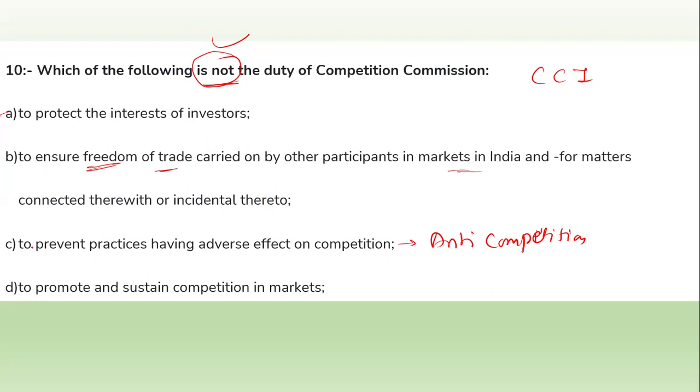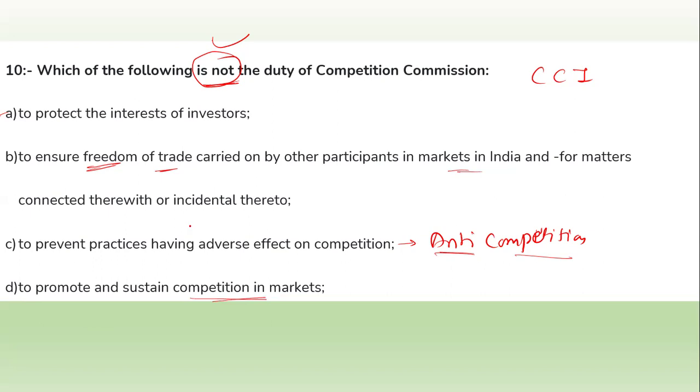Another option is to prevent the practices having an adverse effect on the competition, that is anti-competition, which is also a duty of the CCI. It's also the duty of the CCI to promote and sustain the competition in the market.